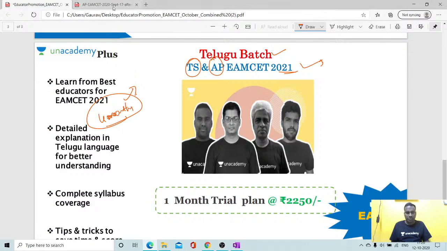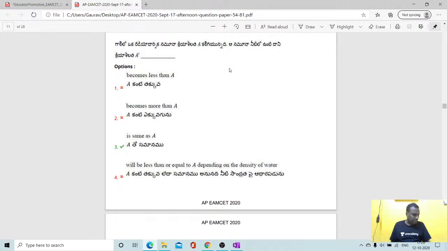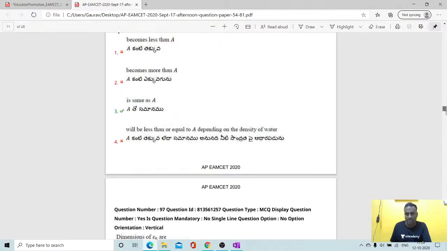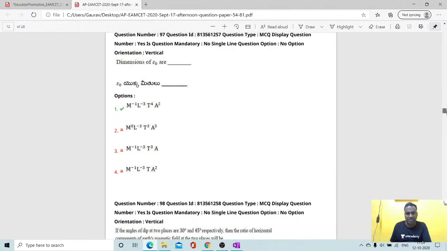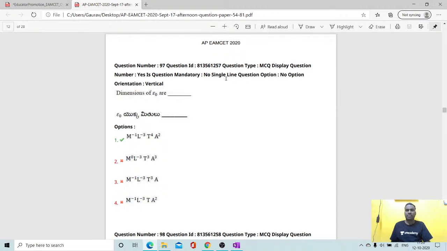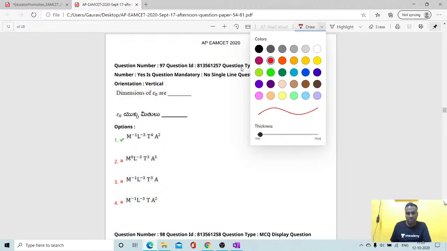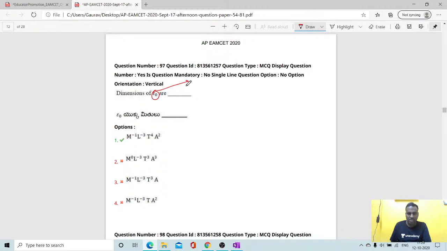Now we'll start the paper discussion here. In the last YouTube section I already discussed a few problems, around 20 sums. Now I am going to continue with the remaining 20 sums. See here students, dimensions of epsilon naught. First of all, what is epsilon naught?